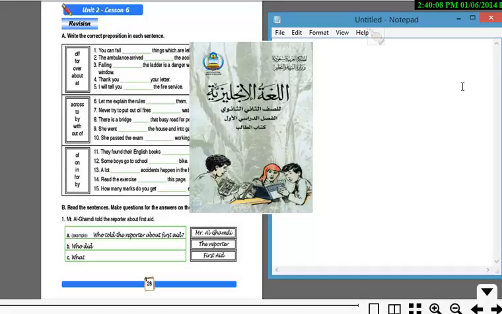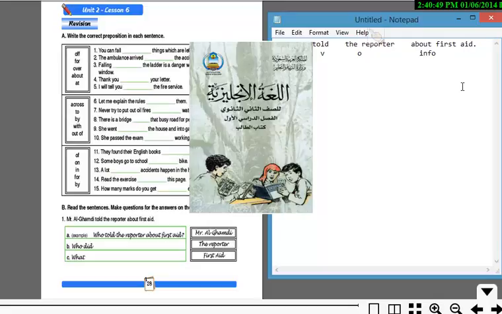So if we want to analyze the sentence into Mr. X, then he told, then told whom? The reporter. Then about first aid. So we have four parts of the sentence here. This is the subject, and this is the verb, and then we follow on with the object, the person who is told to, and then this is the rest of the sentence, the topic about it or just the extra info.